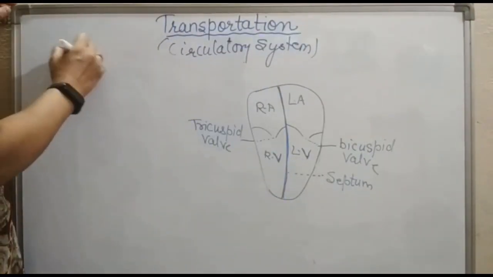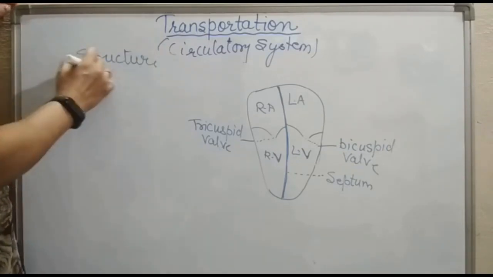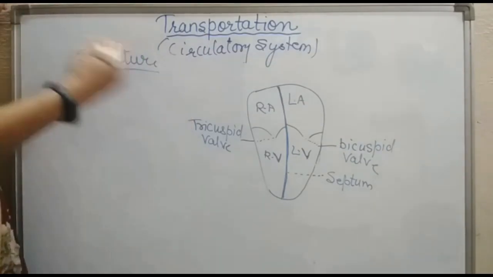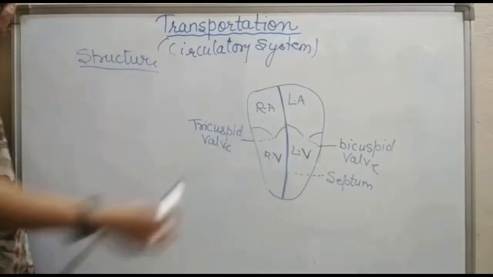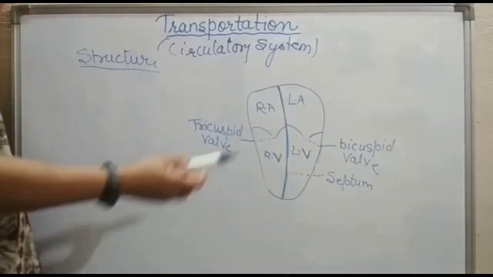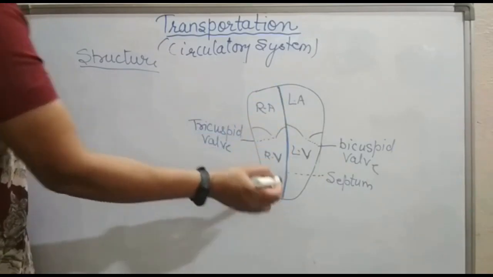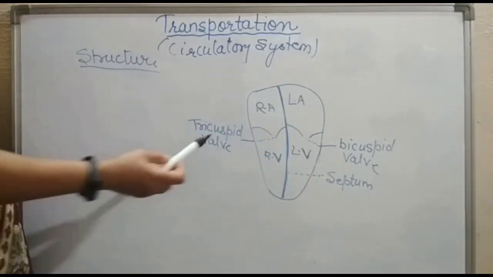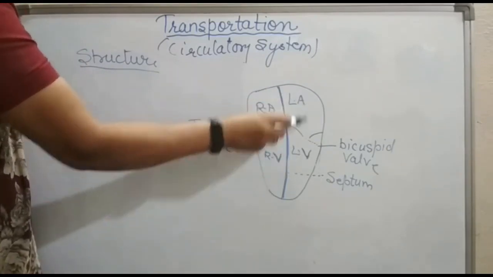Now here we are talking about the structure of the heart. As I told you just now, the human heart is 4 chambered. There is a right half and a left half. The right half is separated from the left half by a septum. Now again, the right half has 2 portions.